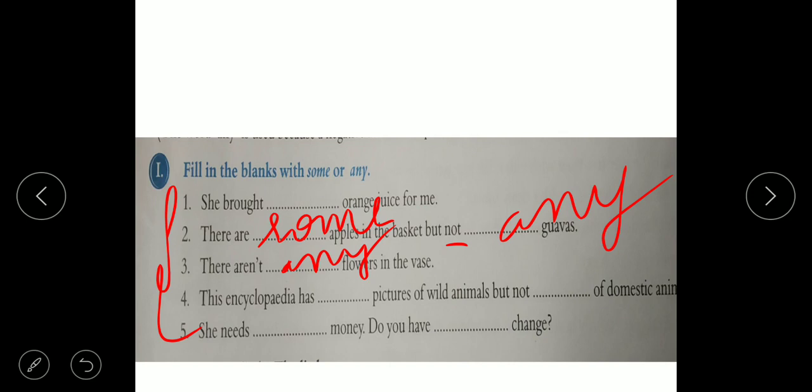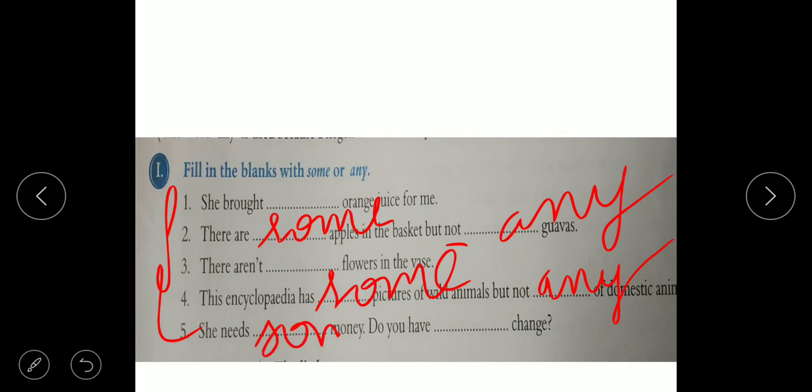The encyclopedia has some pictures of wild animals but not any of domestic animals. She needs some money. Do you have any change?